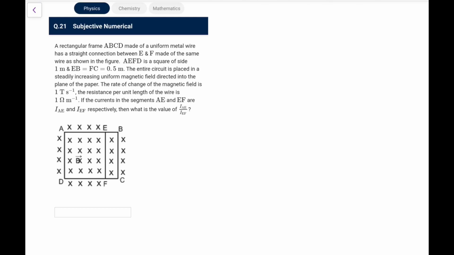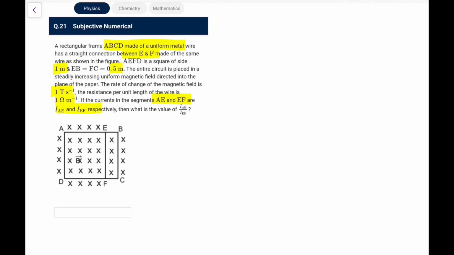Now a rectangular frame ABCD made of a uniform metal wire has a straight connection between E and F, made of the same wire as shown in the figure. AEFD is a square of side 1 meter, FB is equal to FC is equal to 0.5. The entire circuit is placed in a steadily increasing uniform field directed into the plane of the paper. The rate of change of the field is 1 Tesla per second. Resistance per unit length is given. If the currents in the segments AE and EF are this and this, what is the value of IAE upon IEF?